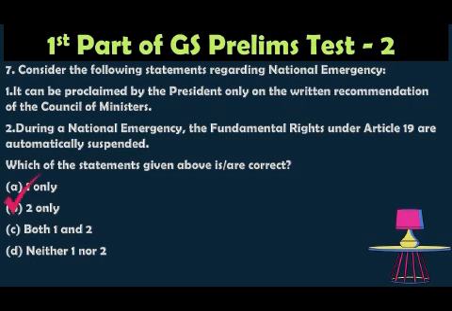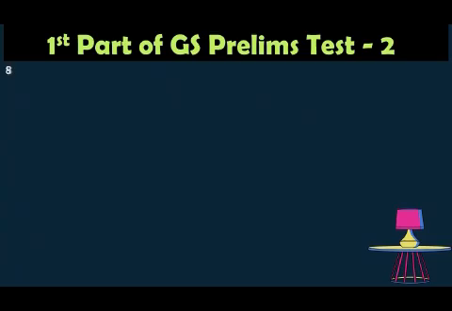The first statement is wrong, because the national emergency can be proclaimed on the written advice of the cabinet, not just the Council of Ministers. So the cabinet is different from the Council of Ministers. The Council of Ministers is around 50 to 60 people from the Parliament, who are holding portfolios. The 12 ministers who hold important portfolios like finance and external affairs are called the cabinet. In the US, the cabinet is called a kitchen cabinet. So the first option is wrong.